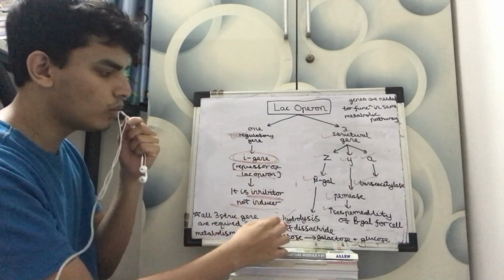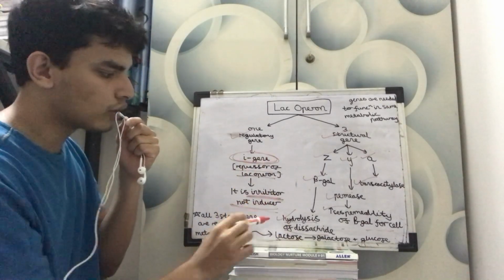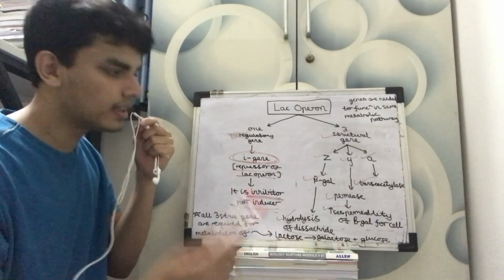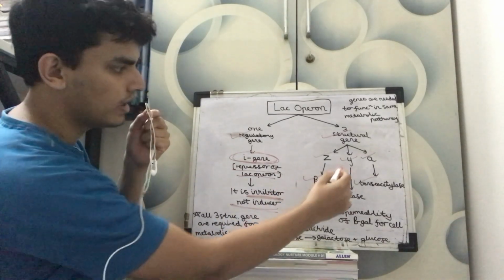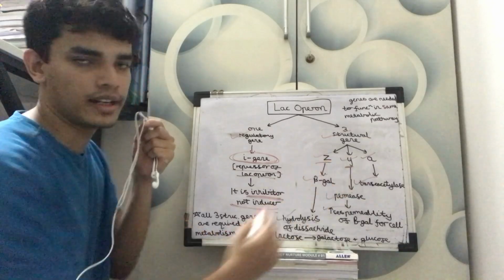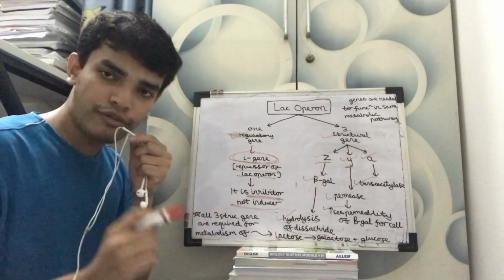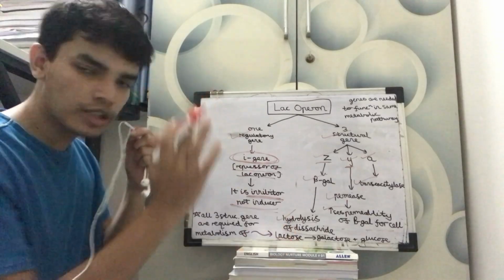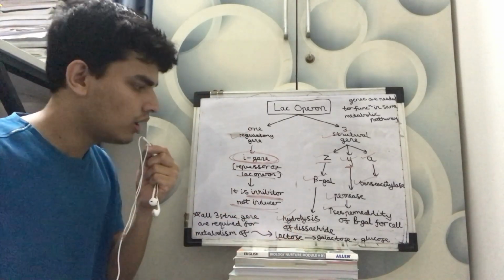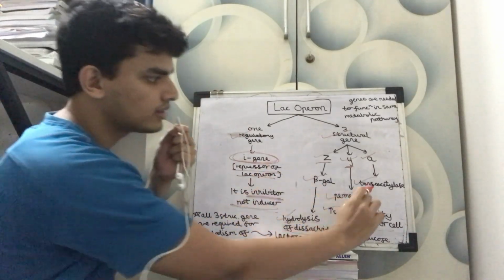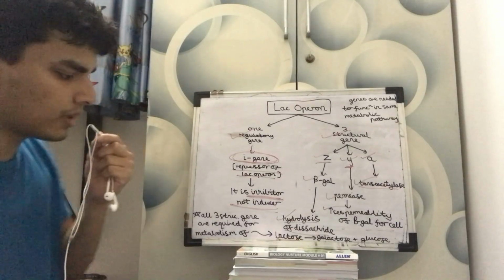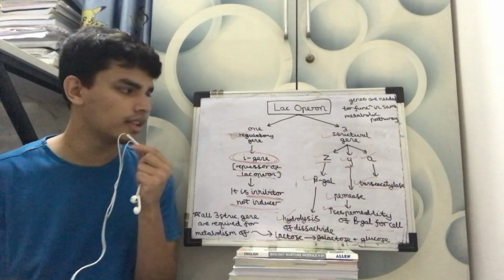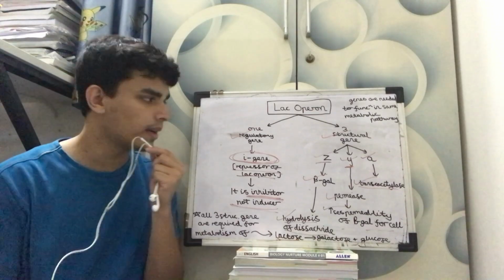So Z gene, what does it do? BGAL hydrolysis of disaccharide it does, and Y promotes it, it increases the permeability. Means this Y promotes the Z. Okay, the function of Z is something, and Y, what is it doing? It is promoting. Okay, so that, and A, just remember, A is transacetylase. Not much information is given about it, so you can just remember that.